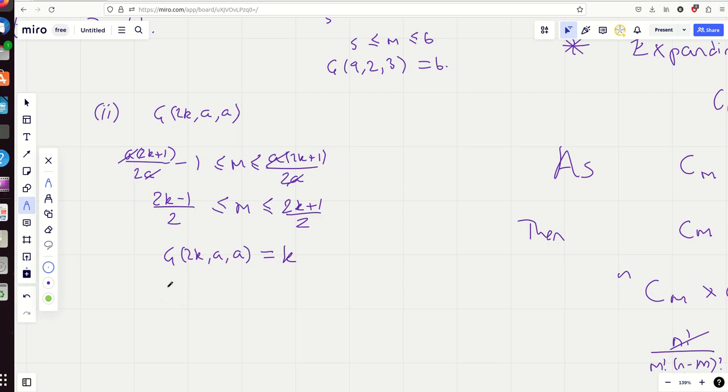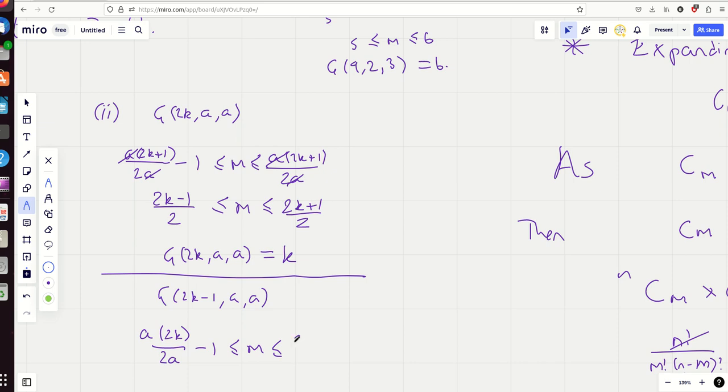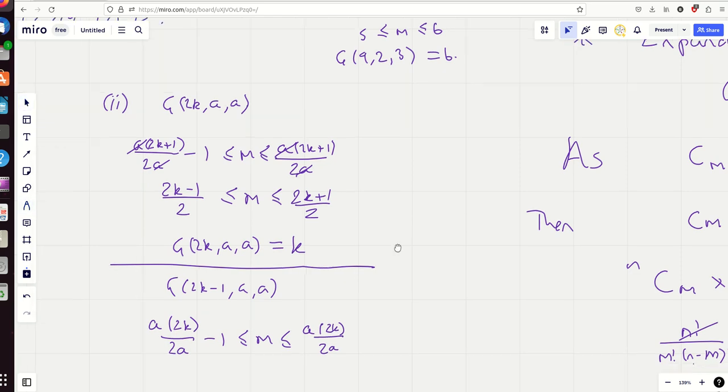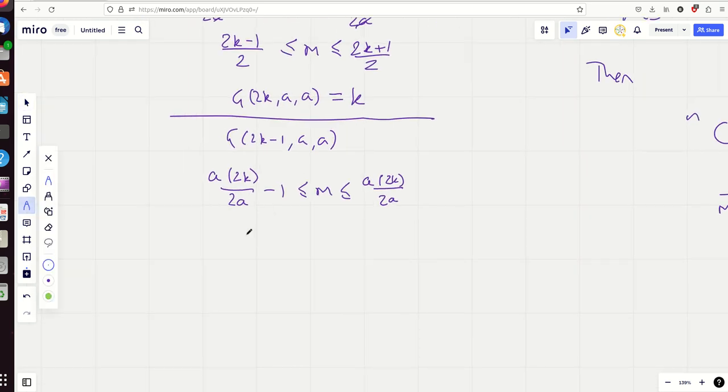So really not difficult that, and the next bit's the same, G(2k minus 1,a,a), it's not difficult. Okay, right, we're just considering that. Let's just draw a line under that one to show your working nice and clear. So this time we're going to have a times 2k over 2a minus 1, and then a times 2k over 2a, and there we go. Now we just cancel it. So what have we got here? Just k minus 1 up to k. Remember, k is an integer, take the bigger one, and so G(2k minus 1,a,a) is k once again.